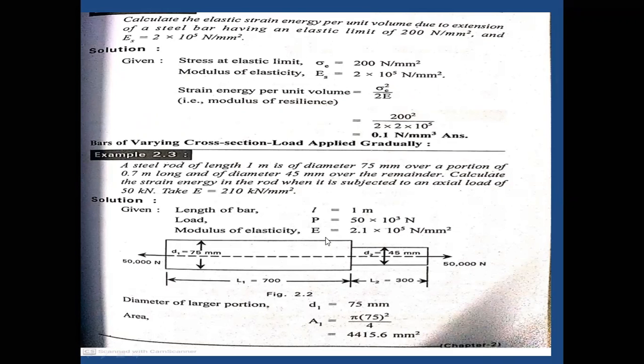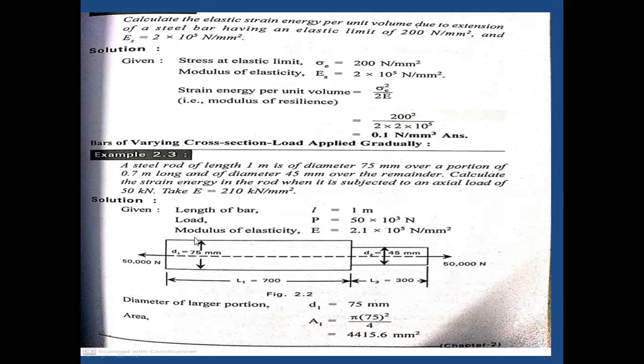Calculate the strain energy in the rod when subjected to an axial load of 50 kilonewtons.